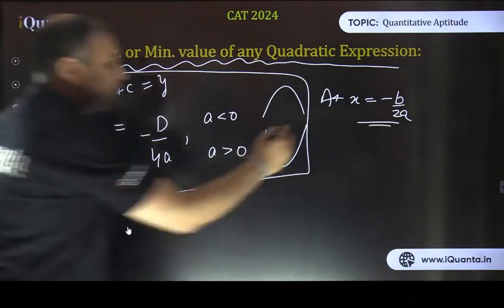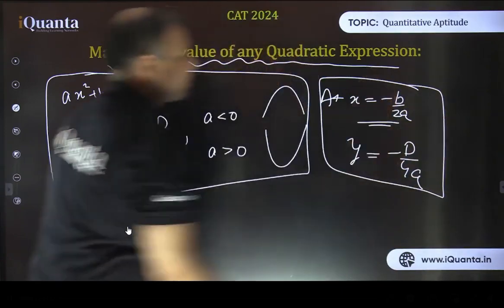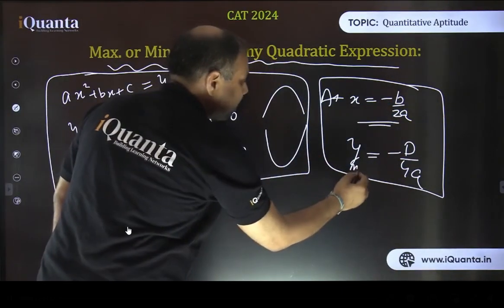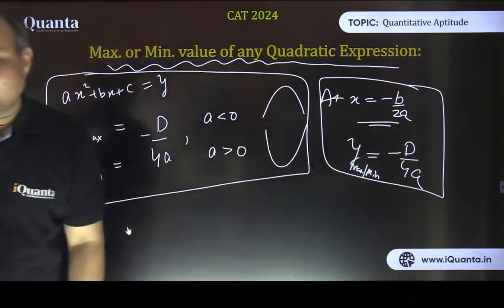And what is that value? That is the value of y, which is minus d by 4a. That is the case. So this is the maximum or minimum value depending upon a, and at what value of x are we getting it? At x equals minus b by 2a. So don't be confused in that.